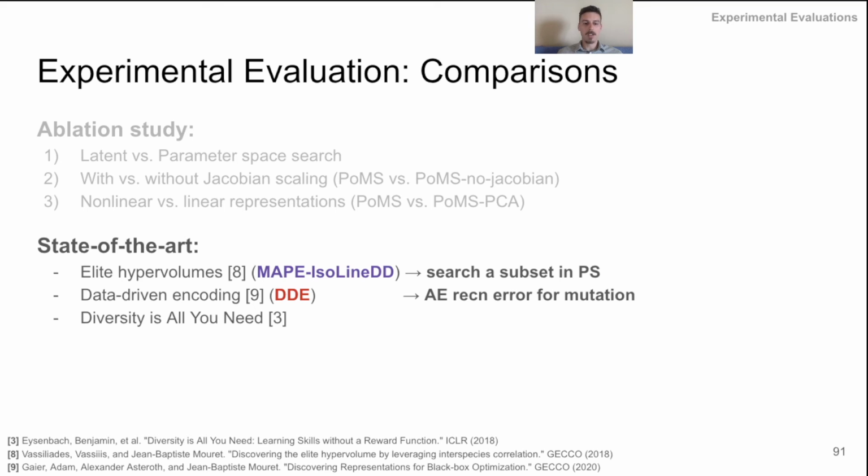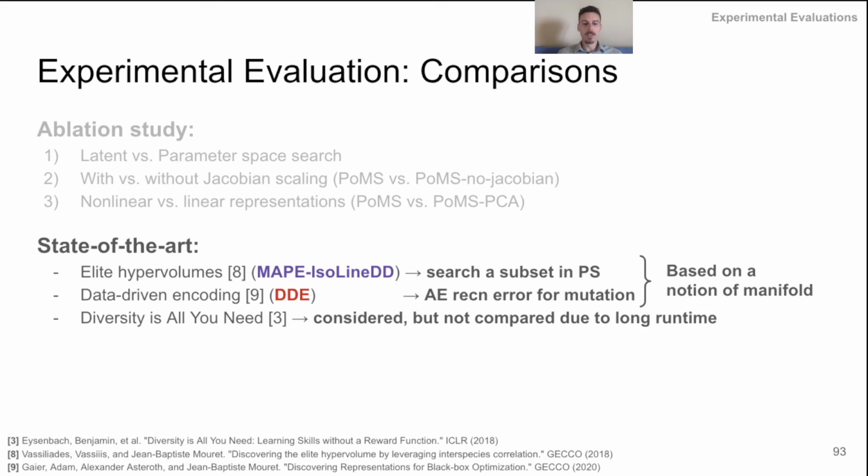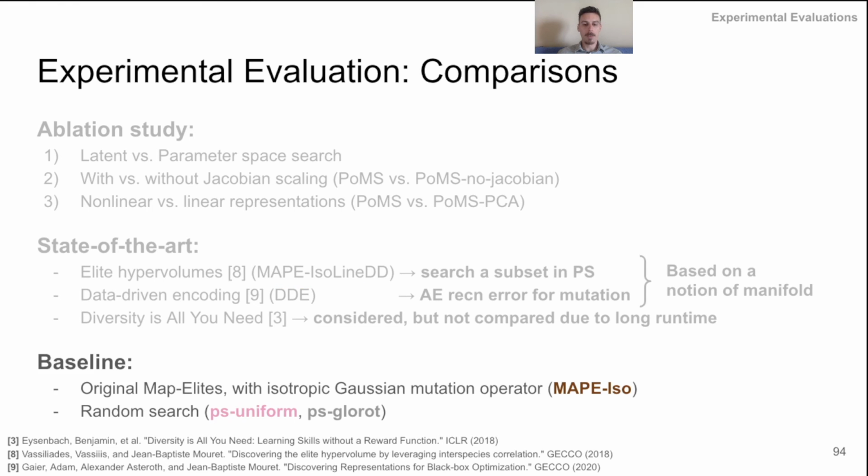Furthermore, we compared to several state-of-the-art methods, including elite hypervolumes, which perform search in a subset of the original parameter space, as well as data-driven encoding, which uses the autoencoder reconstruction error as a mutation operator. Both of these methods are quality diversity family of algorithms, and they use the notion of a manifold to perform the search process. We also consider diversity is all you need as a skill conditioned policy approach. However, due to the long runtime, we didn't include it in this study. We also considered the original MAP-Elites as a baseline, as well as several random search approaches.